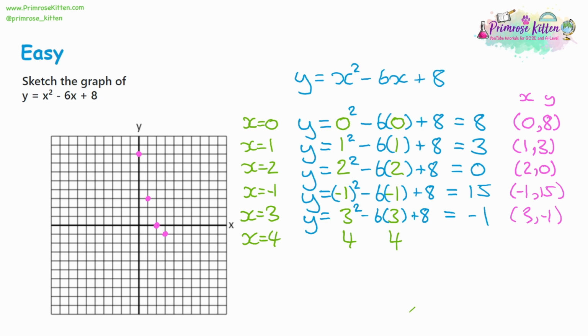Swap in the x values with 4s. Give us y is equal to 4 squared, take away 6 times 4 plus 8. That's 16. Take away 24 plus 8, which altogether is 0. That gives us the coordinate 4, 0. 4 for x and 0 for y. And let's plot. Now, at this point, we're done because we repeated a previous y value of 0.